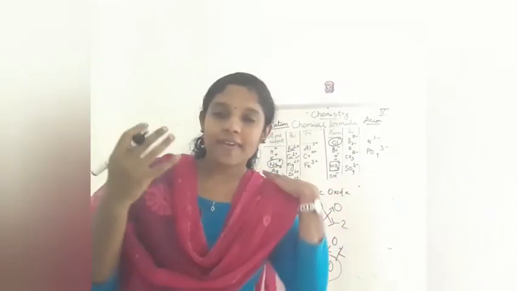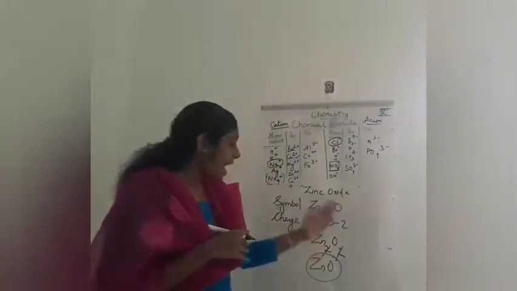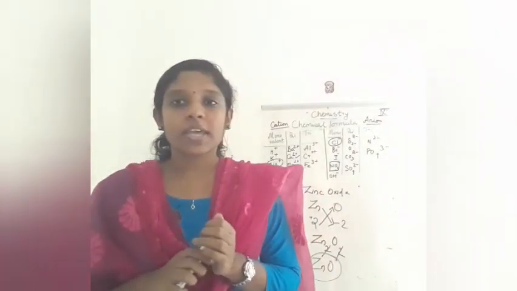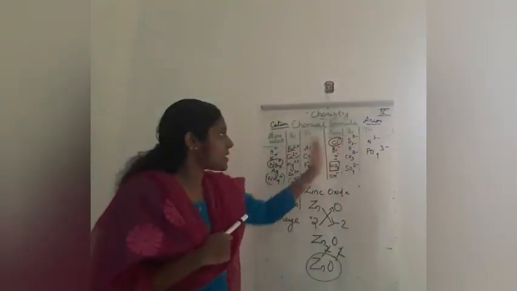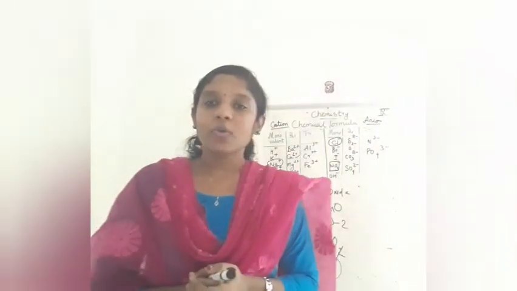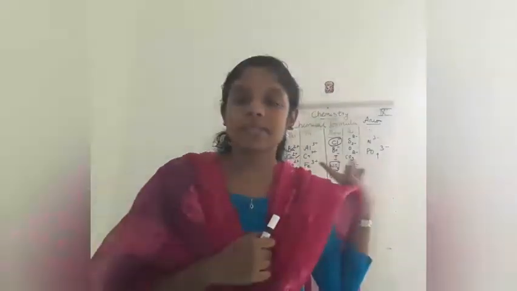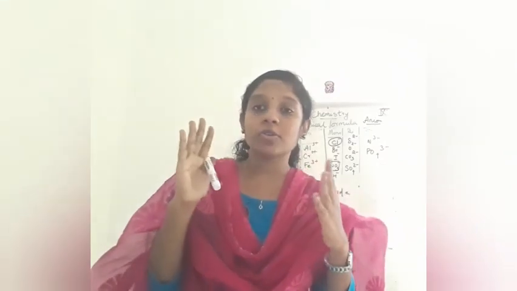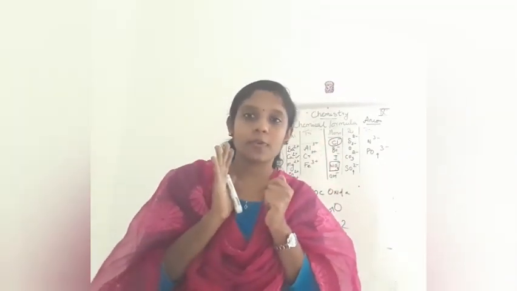We have more advanced chemical formulas to study, but be thorough with this. In the next class, as an introduction, we will look at some more chemical formulas, but before that you should be thorough with these columns. Okay, so now we'll meet in the next class. We'll practice some more chemical formulas, but before that be thorough with this and have an idea how to write the chemical formula and what rules we are following. Okay children.